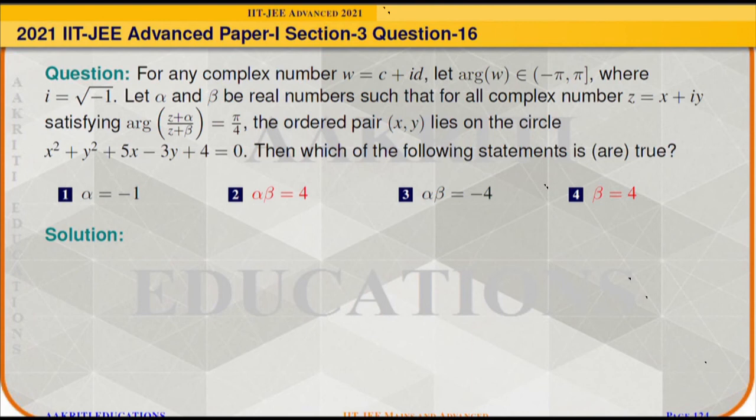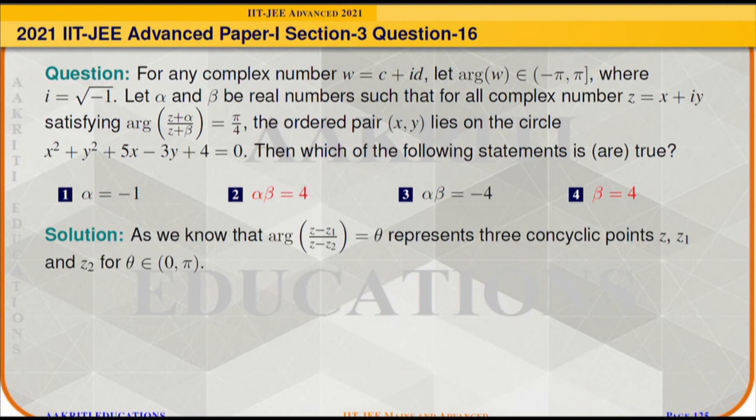Let alpha and beta be real numbers such that for all complex numbers z equal to x plus iota y satisfying argument of (z plus alpha) divided by (z plus beta) is equal to pi by 4, the ordered pair (x, y) lies on the circle x square plus y square plus 5x minus 3y plus 4 is equal to 0. Then we need to determine which of the following statements is or are true.